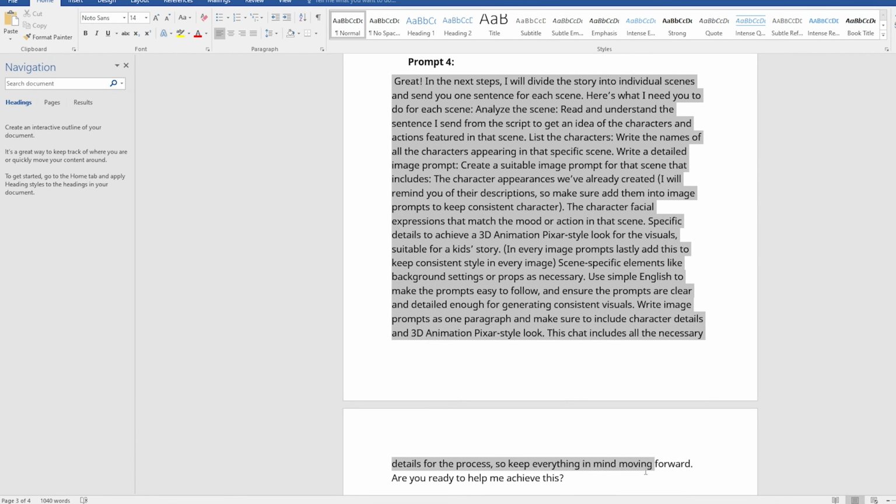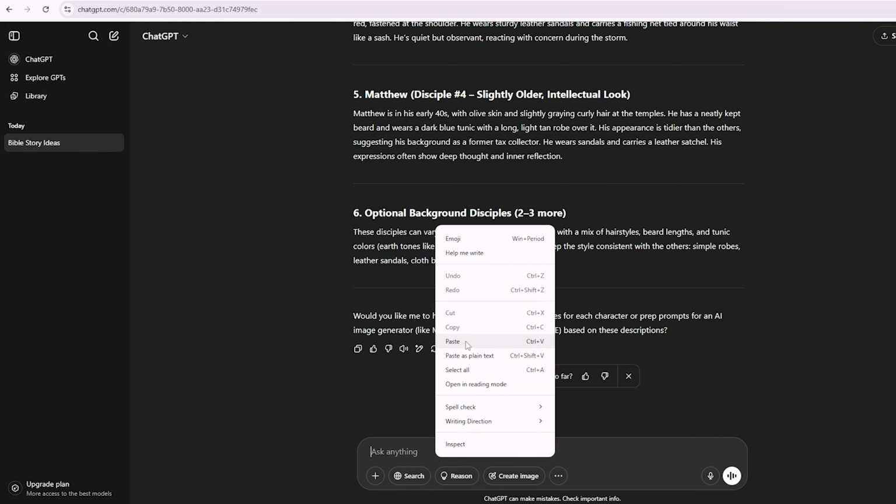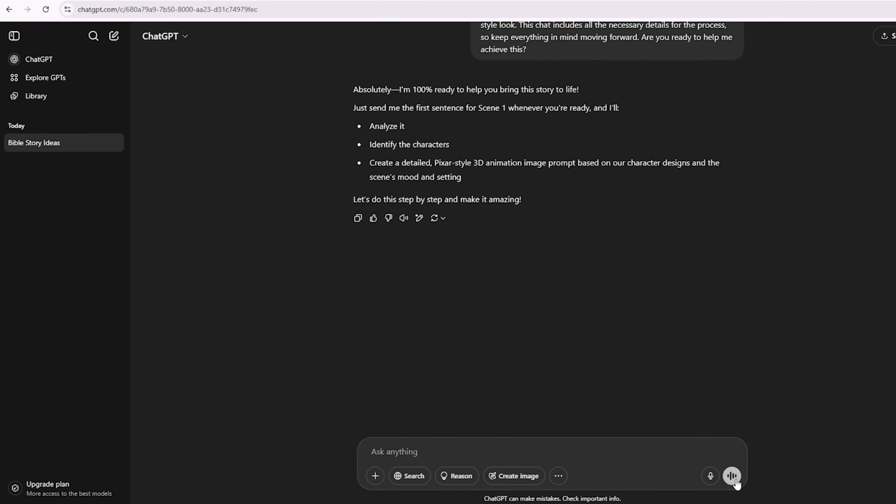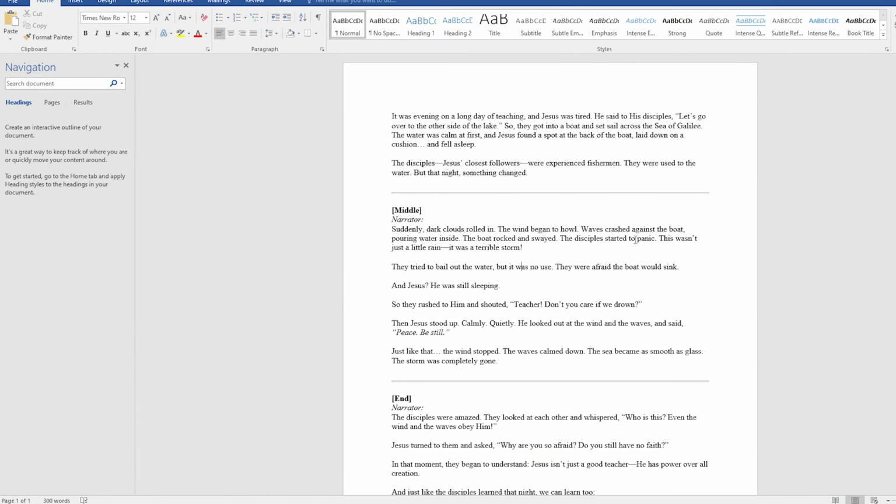Use the 4th prompt and paste it into ChatGPT. This prompt will guide ChatGPT to write detailed image prompts for every scene in your story. Make sure your story is broken into small, clear scenes. This helps you get better visuals.